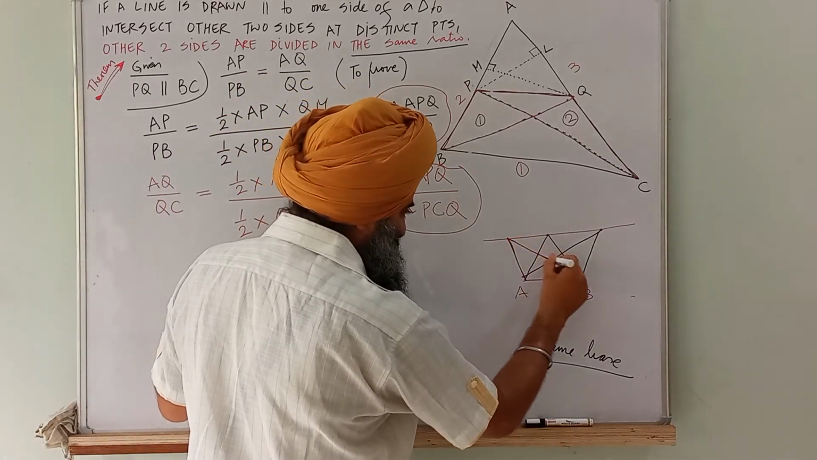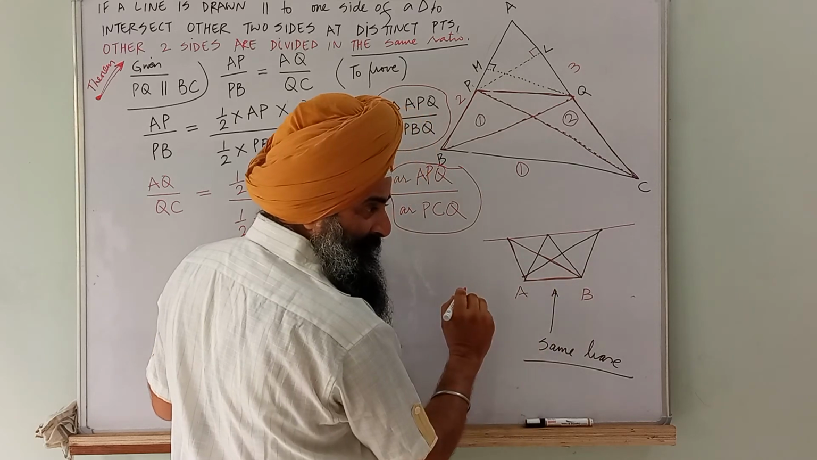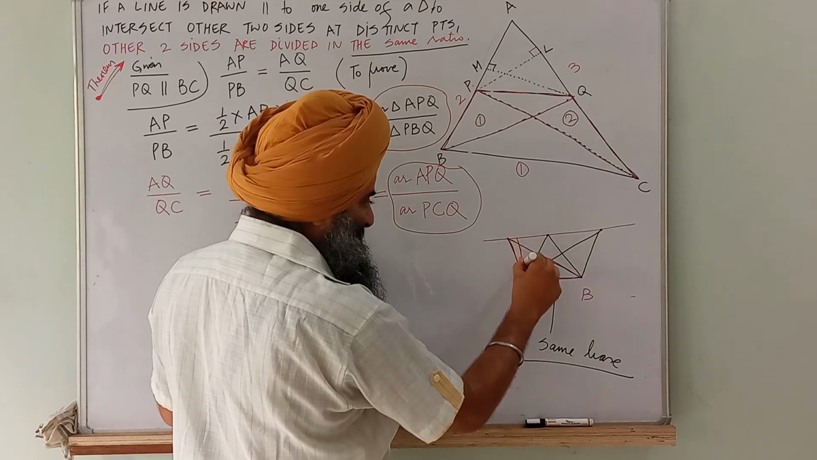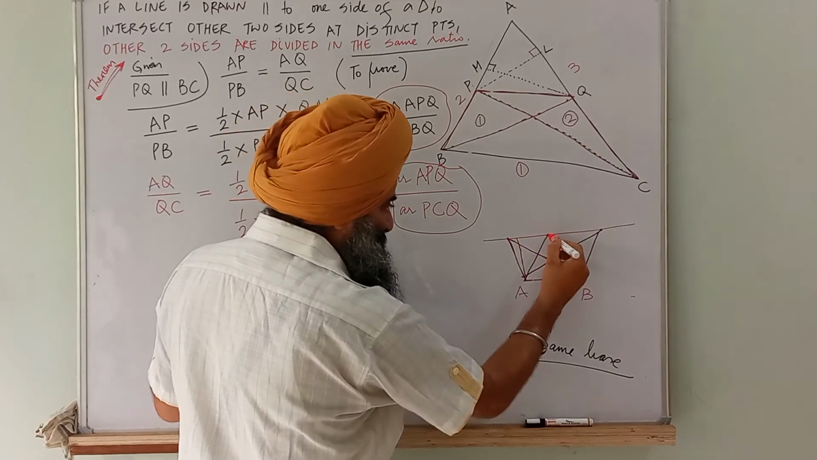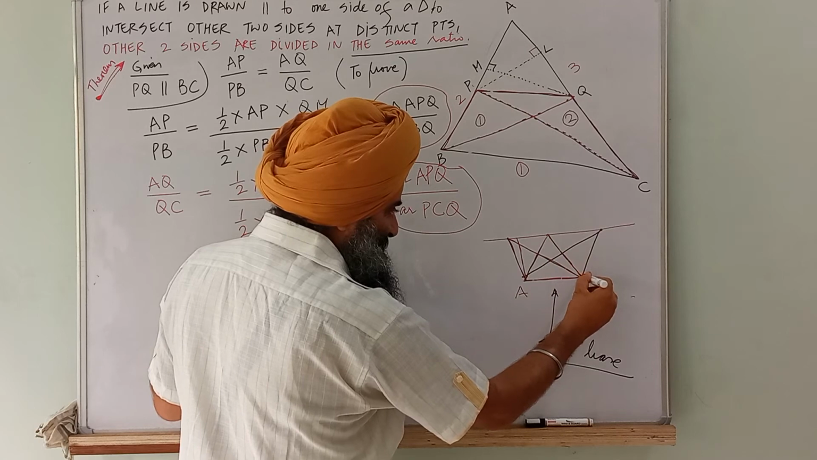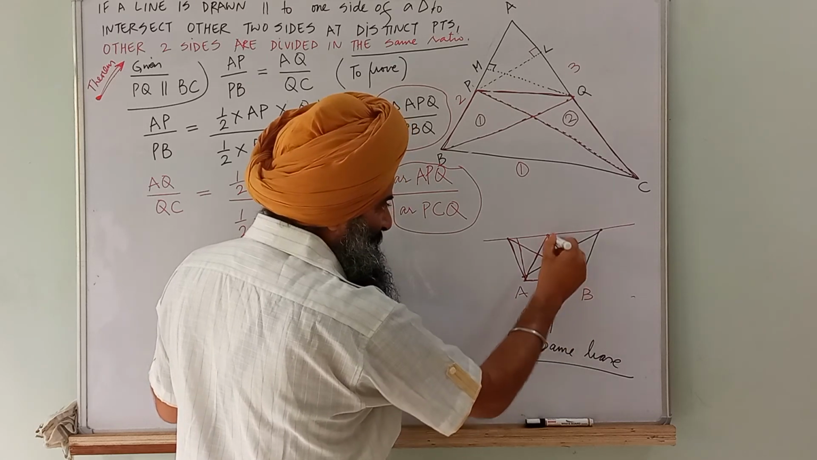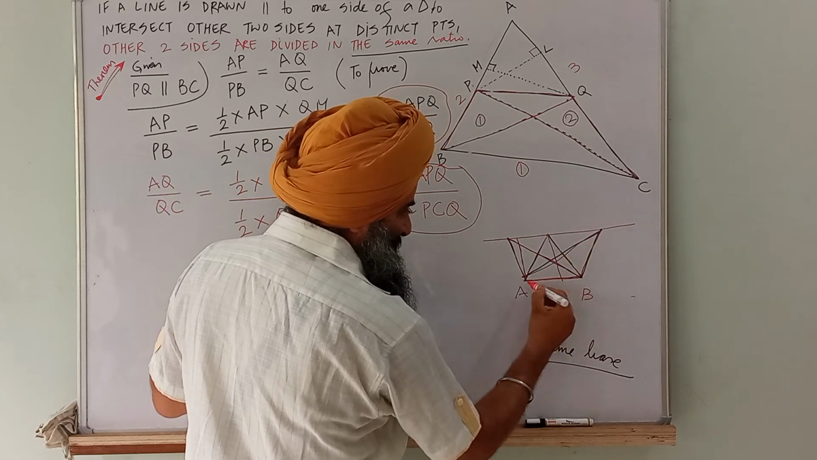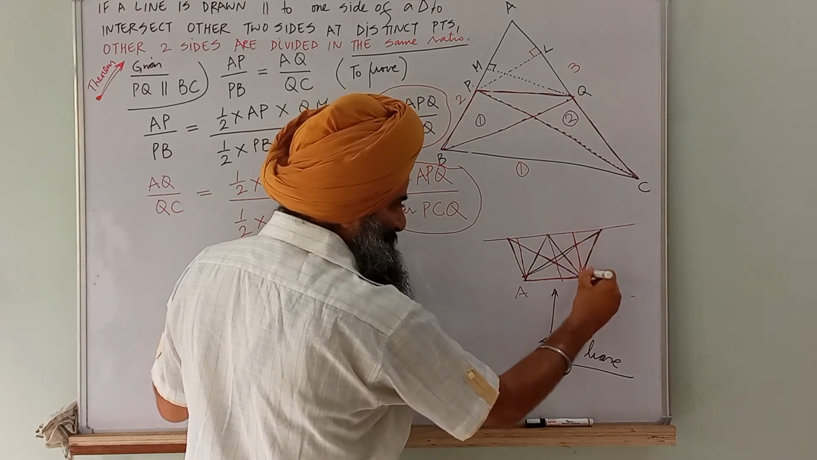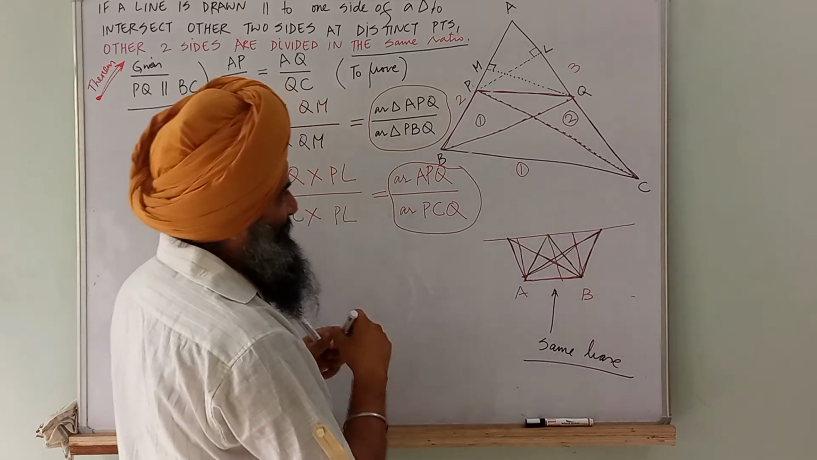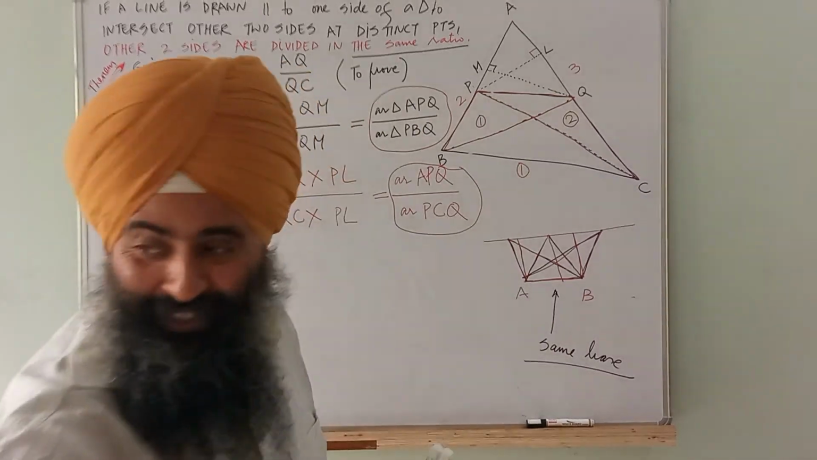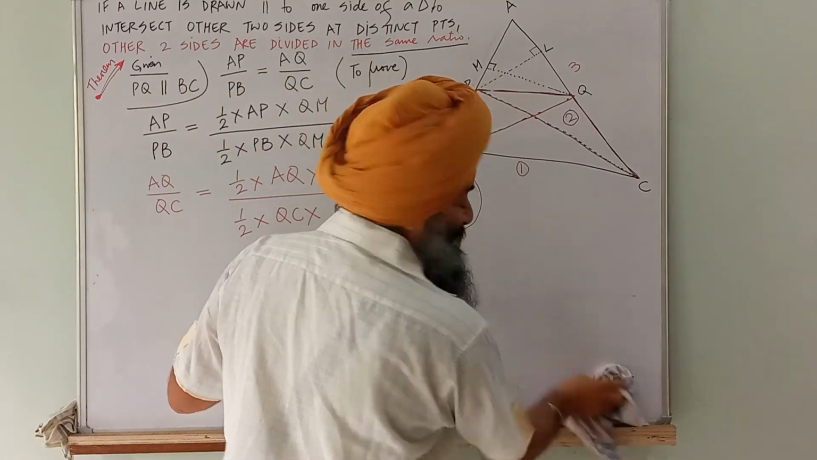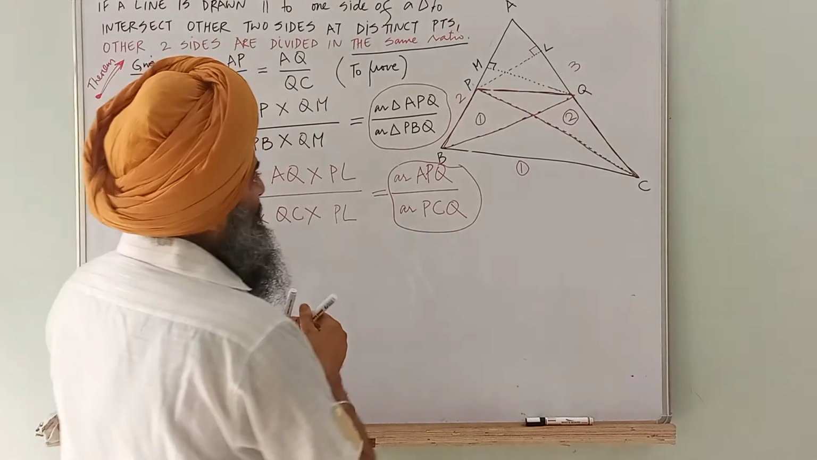Because what is the area of this triangle? Half into base into height. This is the base, and this is the height. What is the area of this triangle? Half into the same base, and the height is again this. What is the area of this triangle? Half into base into again the same height. Interested? So applying this, students, I've applied this. Hope you enjoyed.